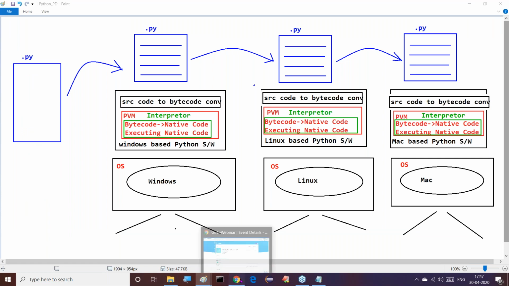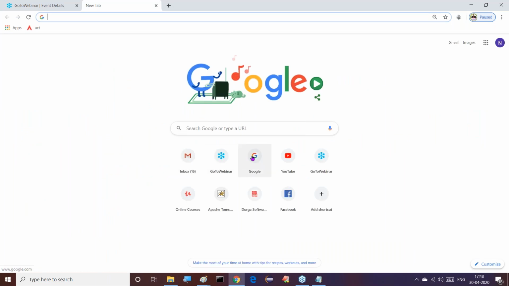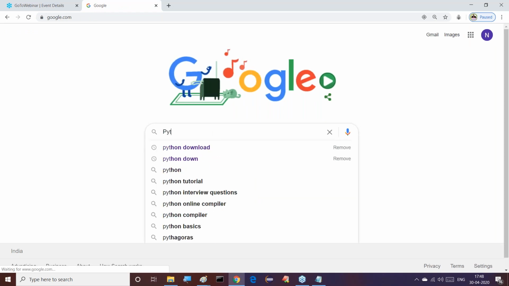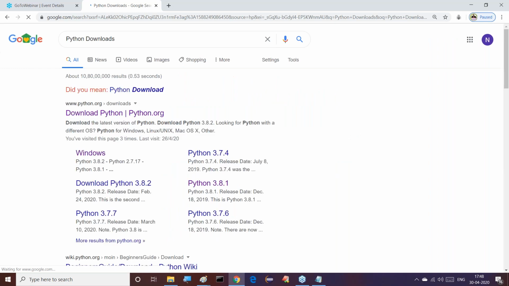Now let me check this. I'll go to Google. And now here, what will I do? Simple, I just want to type Python downloads. If you observe this, Python downloads.